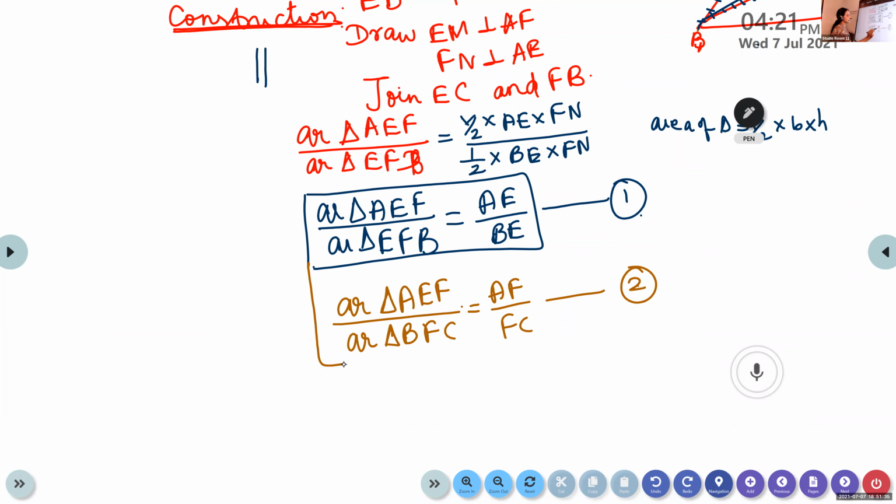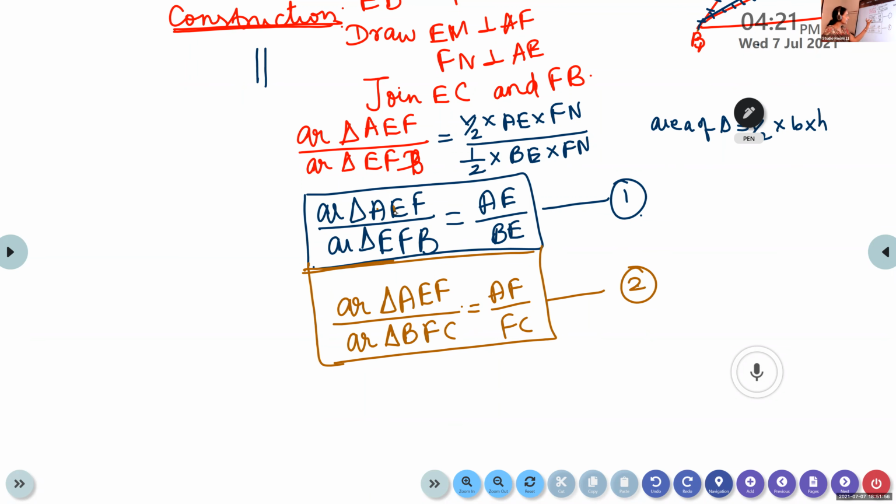Now look at here, children. We want to prove AE by BE is equal to AF by FC. This is what we want to prove. But look at here. Here we have the numerator is same. So if the denominators also become equal, then we will get the required result, isn't it?